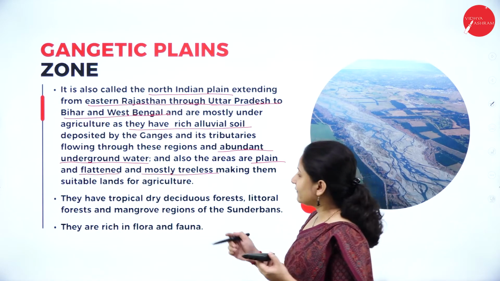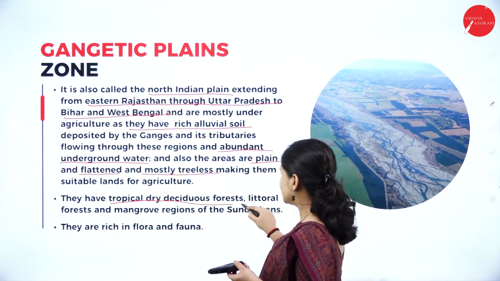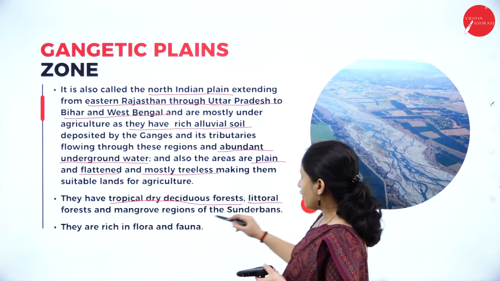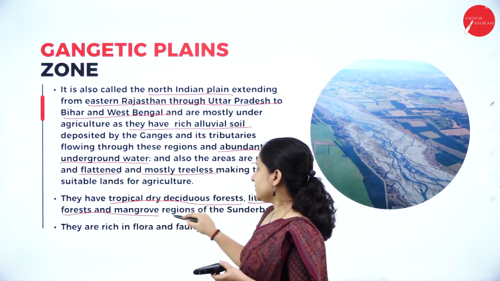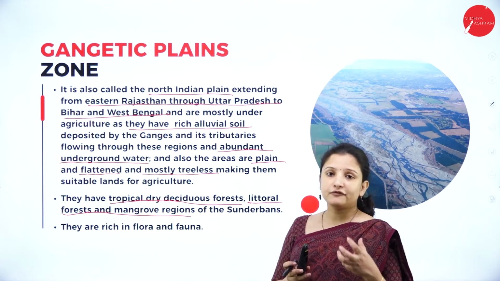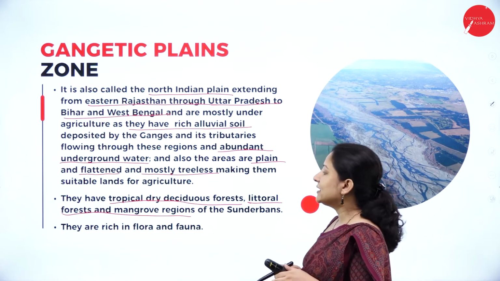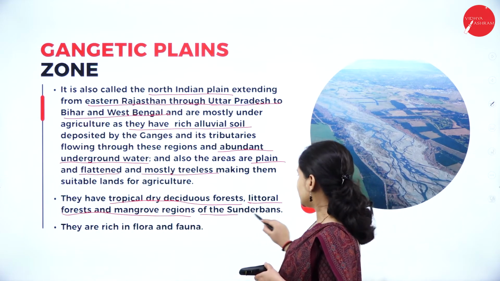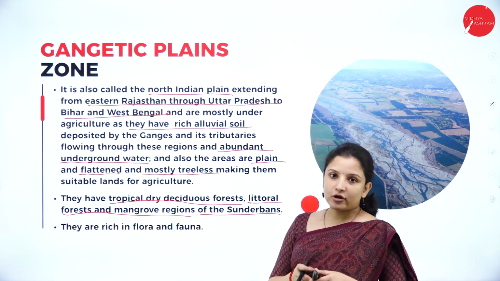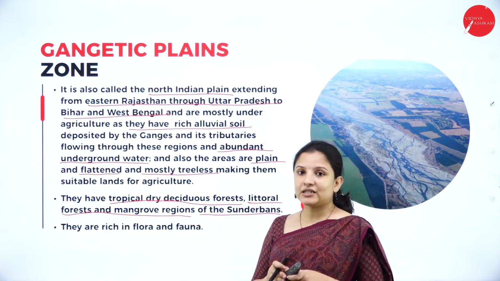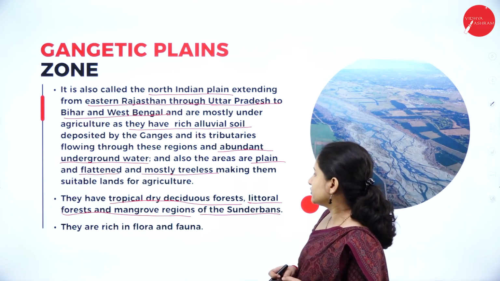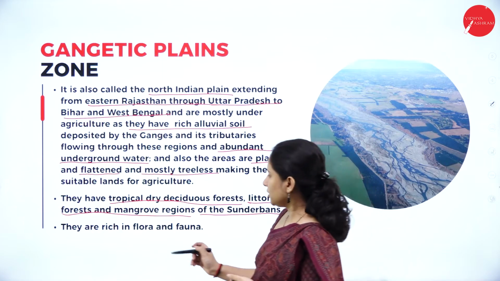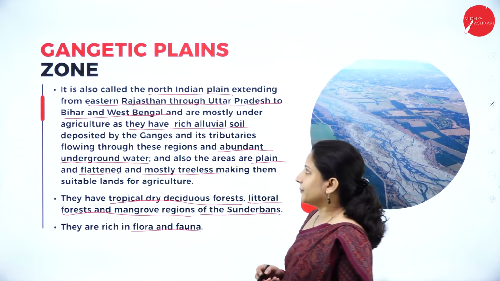And they have tropical dry deciduous forest, littoral forest. Littoral forest means with lots of fertile soil, littoral forest, and mangrove regions, that is marshy regions of the Sundarbans. Sundarbans we all know because it is famous for tigers, right? So mangrove regions of the Sundarbans, and they are rich in flora and fauna.